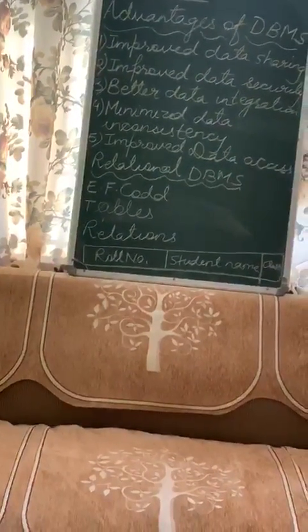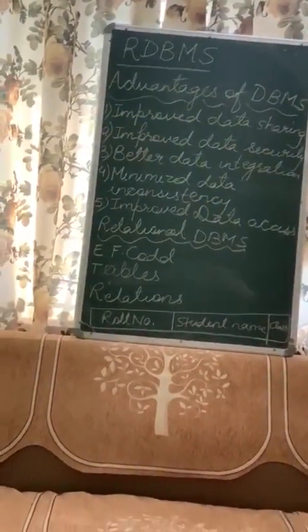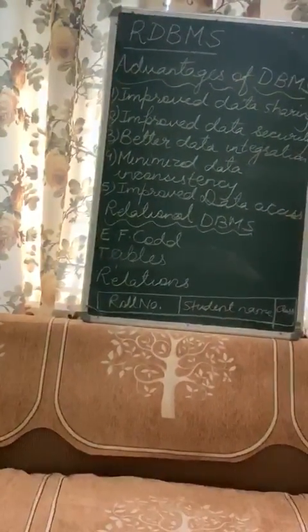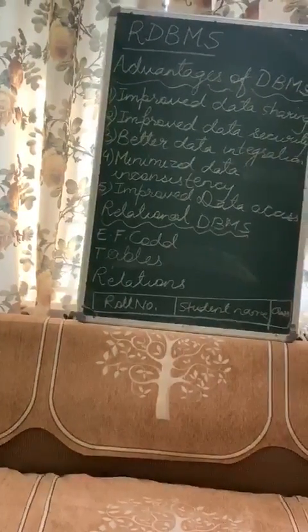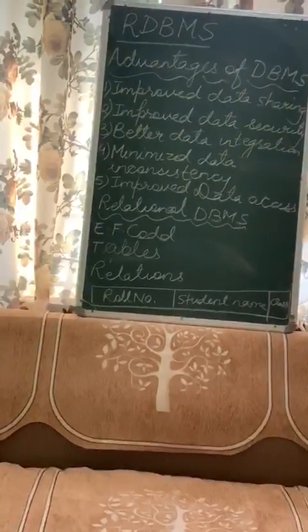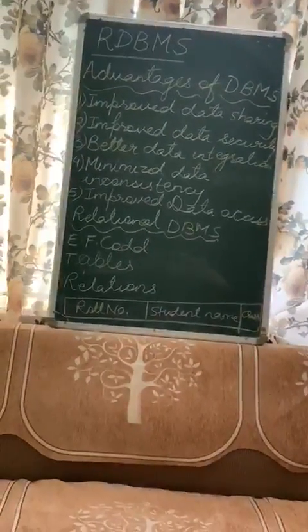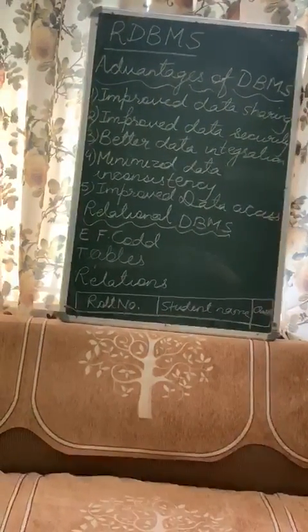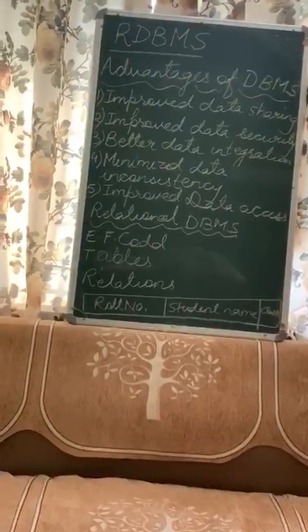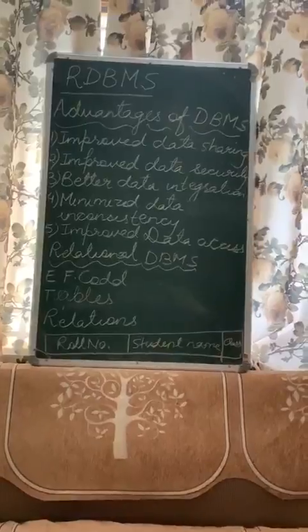It will ensure that looking at the other fields of Rahul Sharma, that is date of birth, father's name, all these things. So since the same data by two names is appearing at two different places, the other fields of the data will help in minimizing the data inconsistency. That means that the probability of data inconsistency is greatly reduced in a properly designed database.